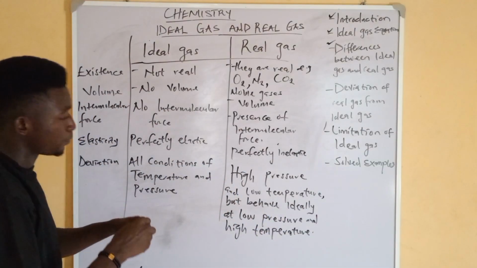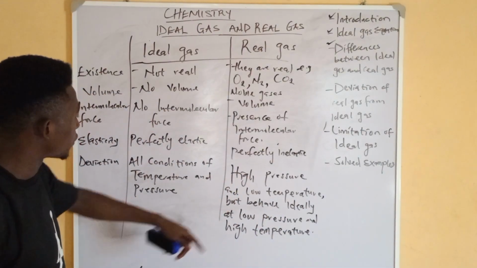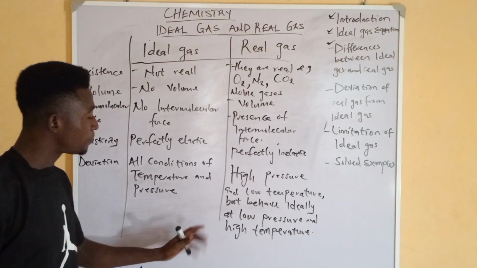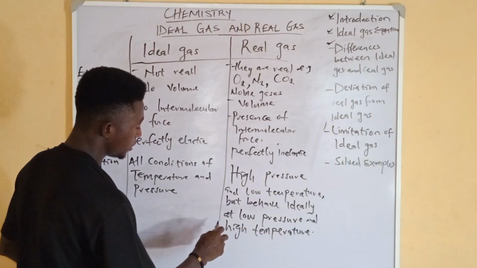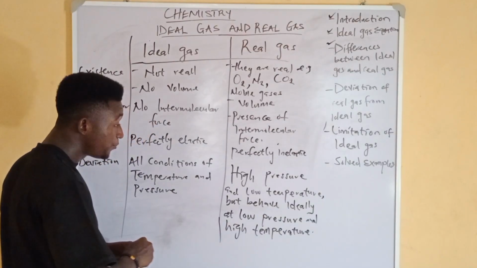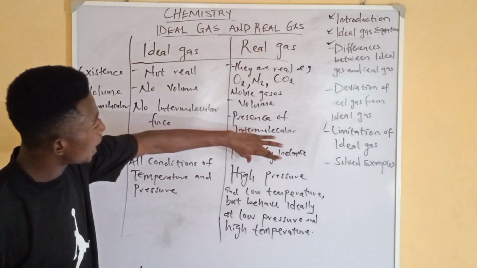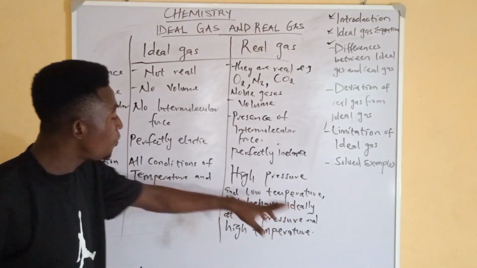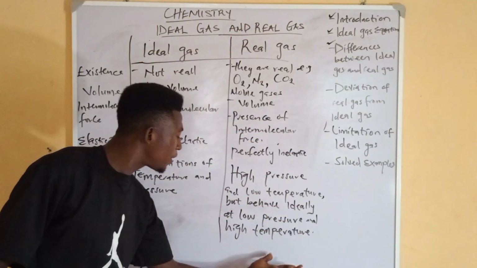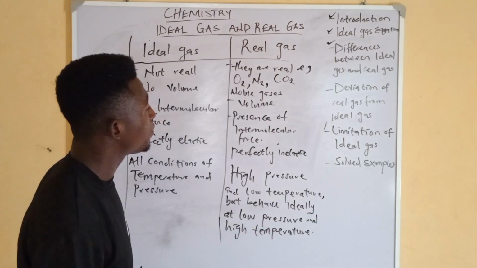So you see that now. That is the deviation. That is the time that they deviate: at high pressure and low temperature. They now behave like ideal gas at low pressure and high temperature. All right.